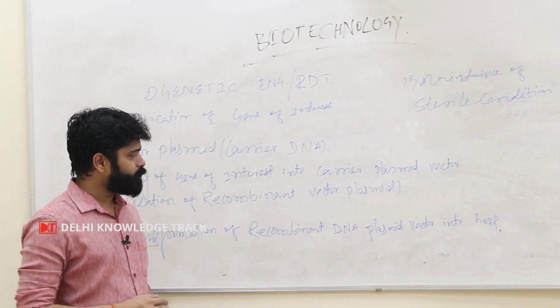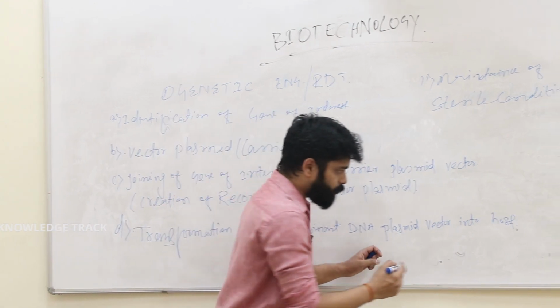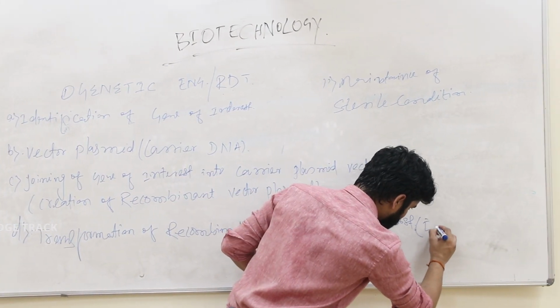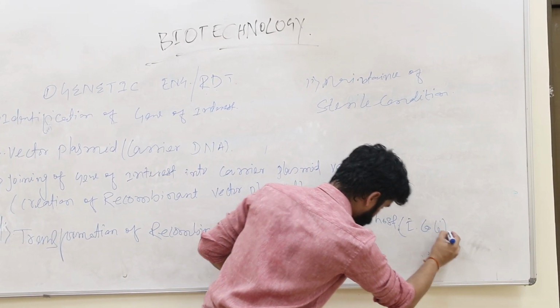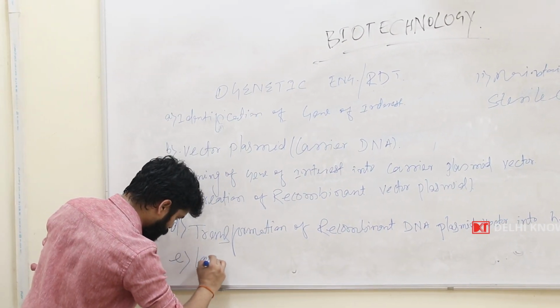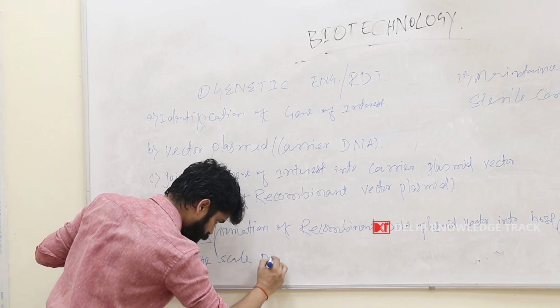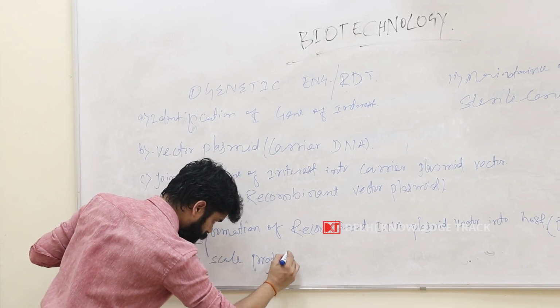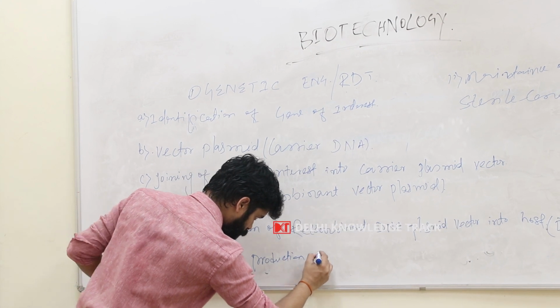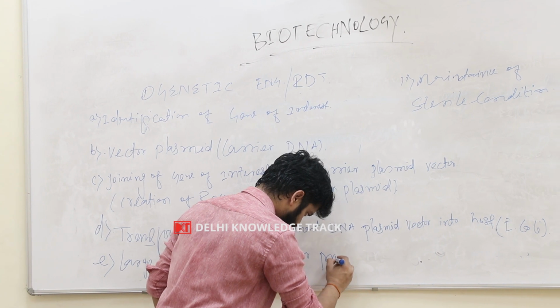In this case, we are synthesizing insulin in E. coli, so the host for the insulin synthesis is E. coli. And the fifth step is the large scale production of our product.